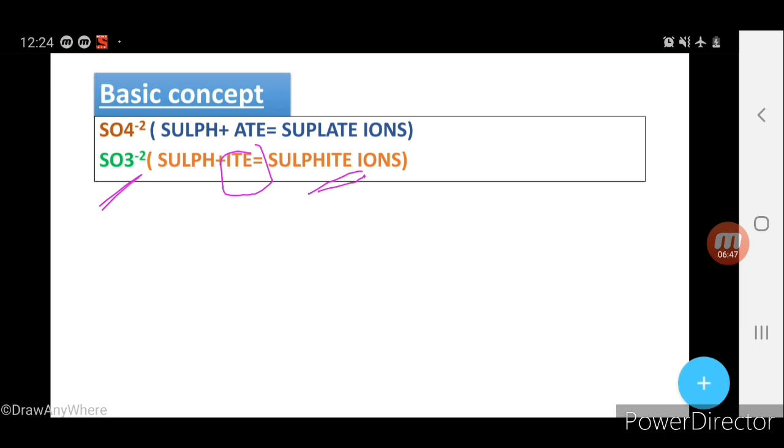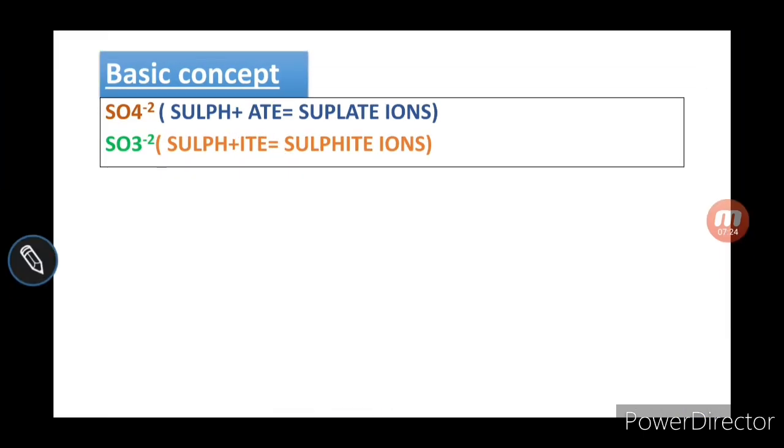And for the same molecule with the same charge, the one which has the greater number of oxygen, you will add -ate, and that name is sulfate. Both compounds have the same elements, sulfur and oxygen, but the first one has 4 oxygen, the second one has 3 oxygen, and the charges are the same: both have -2 charge. So the one with more oxygen gets -ate and the one with fewer oxygen gets -ite: sulfate and sulfite.